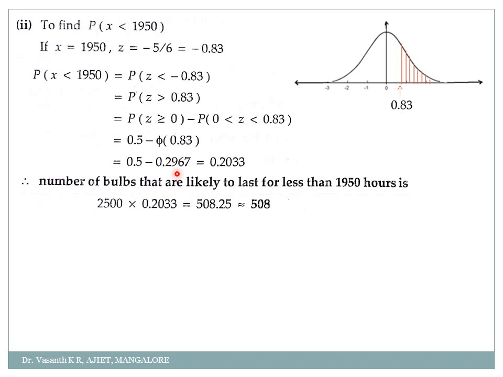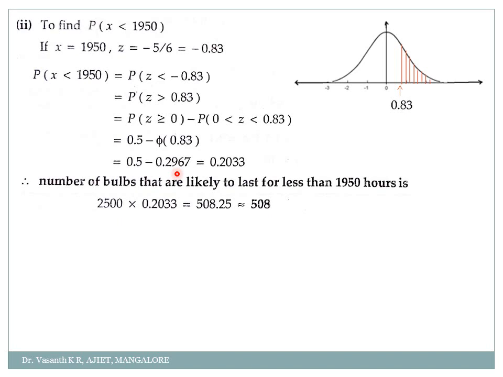You leave the 0.25, so it is simply 508 bulbs which can stay for less than 1950 hours.